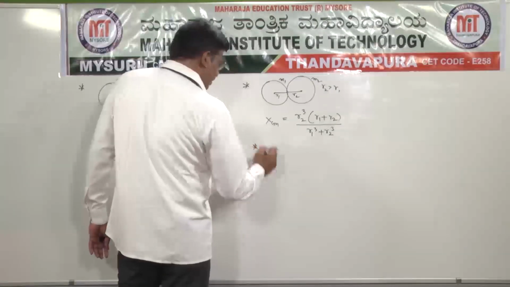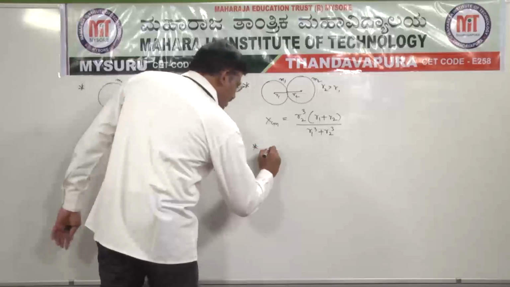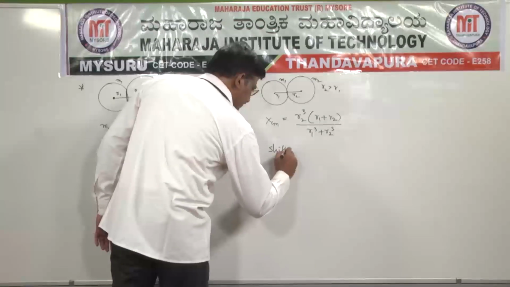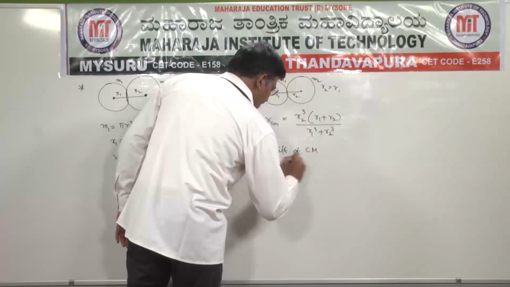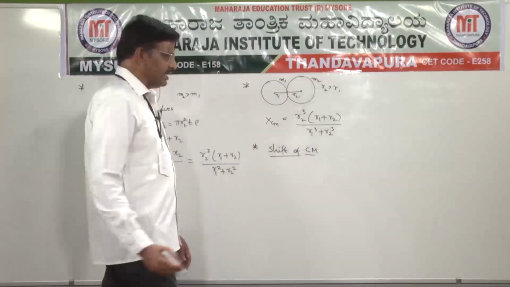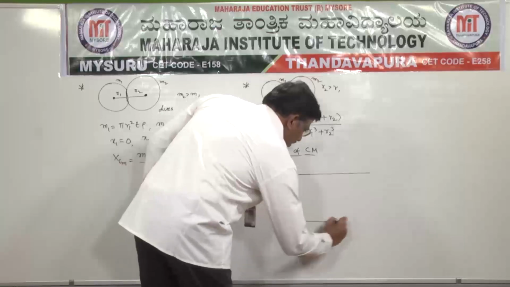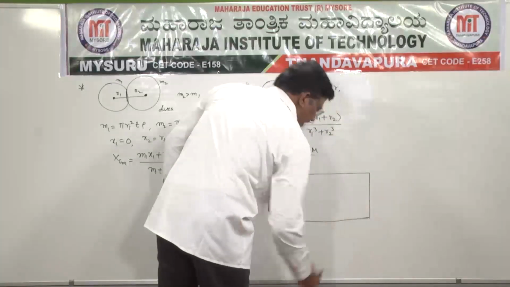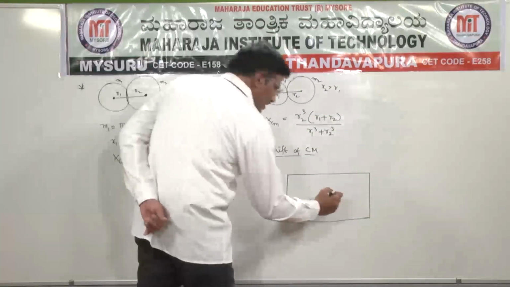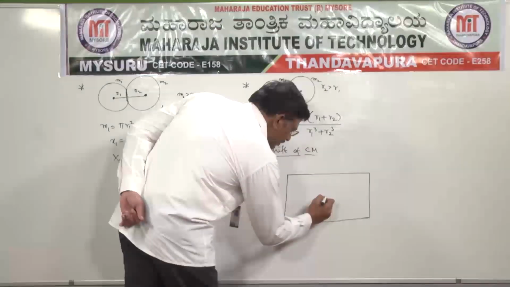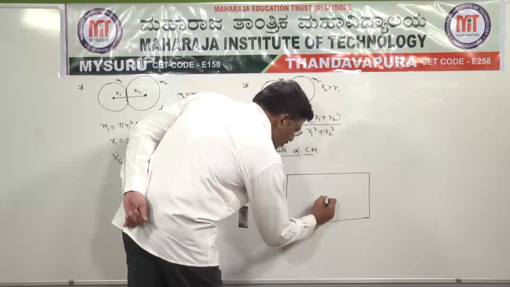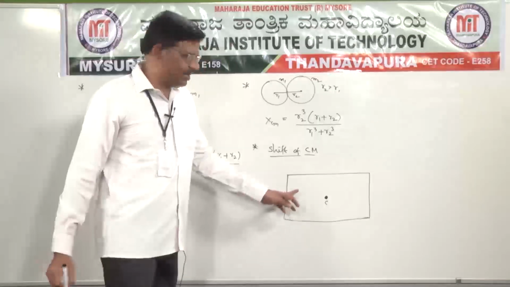And finally, lastly, shift of center of mass. Let us consider a uniform body, a rectangular plate. Usually for symmetrical shapes, the center of mass is located at the geometric center.